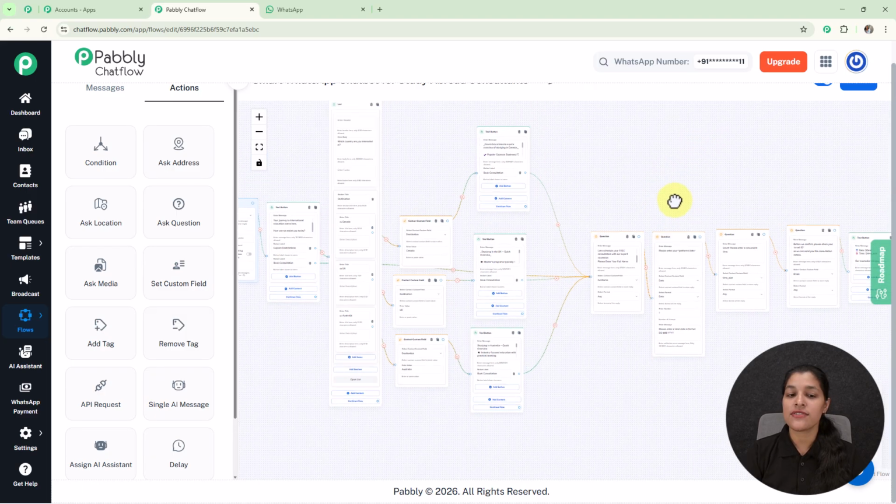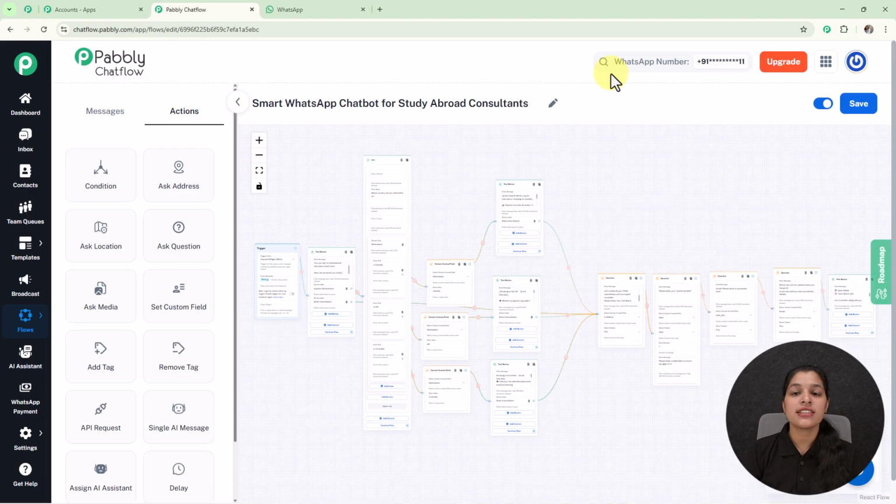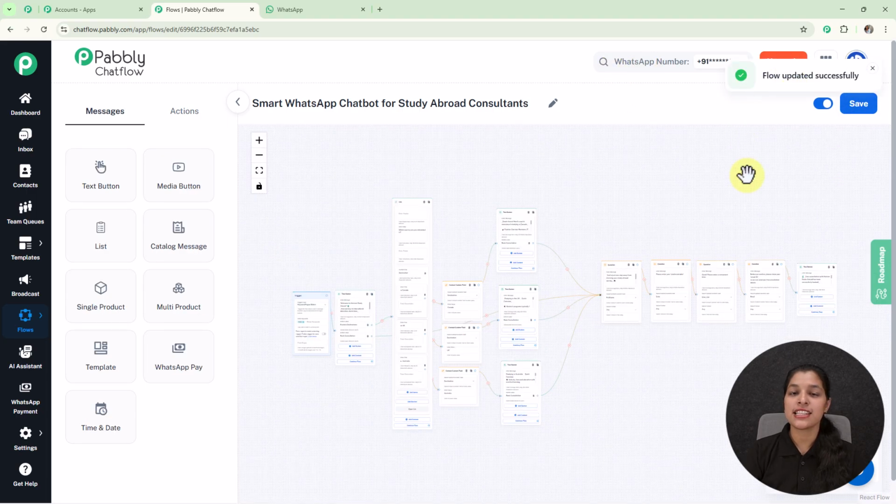So with this we have successfully created the flow for our WhatsApp chatbot, and now we just have to save it by simply selecting this save button, and here we are getting this pop-up which means we have successfully created the flow for our WhatsApp chatbot. And now you can even create it for your business too, which is going to eliminate all your manual messaging, and you can even share the flow which you have created.